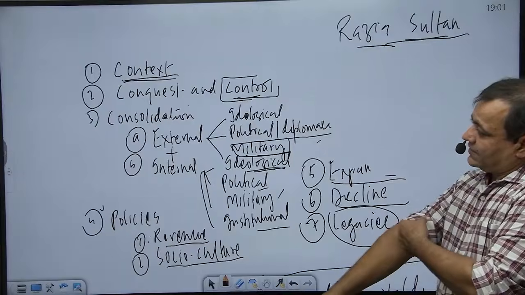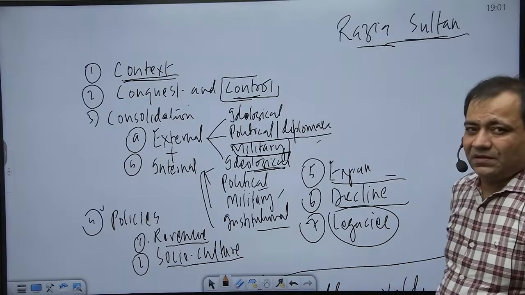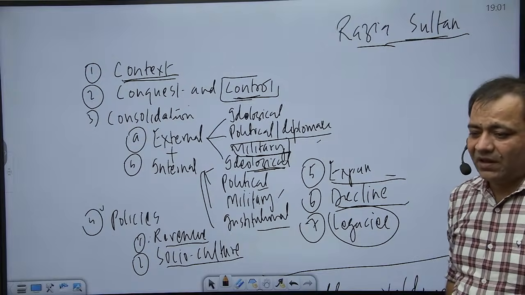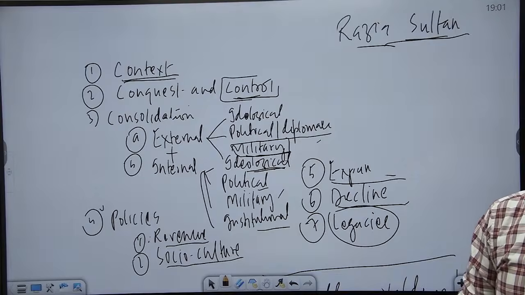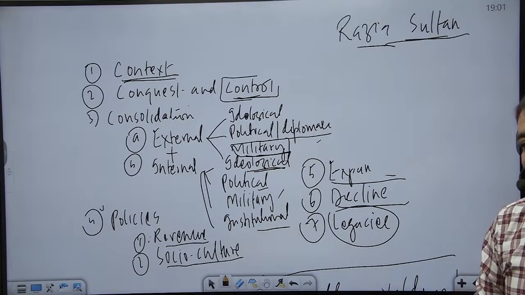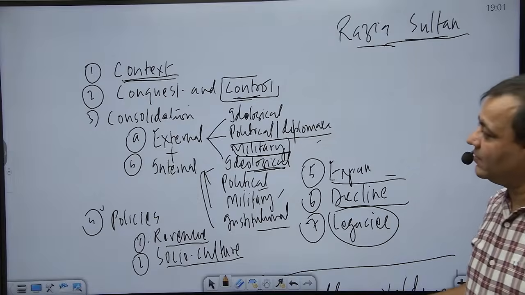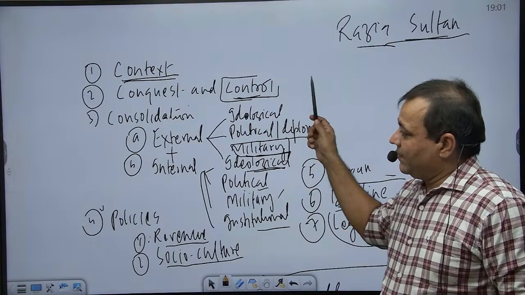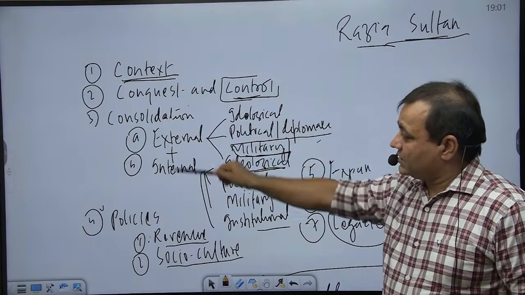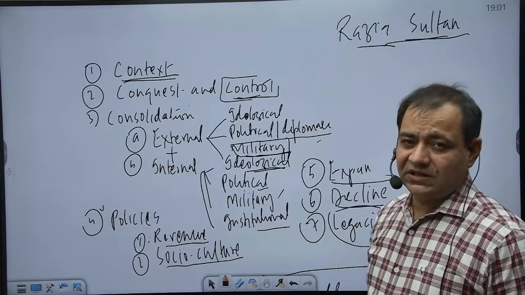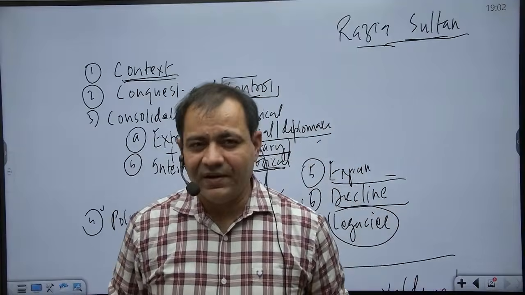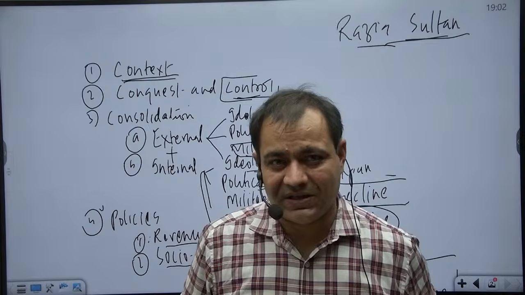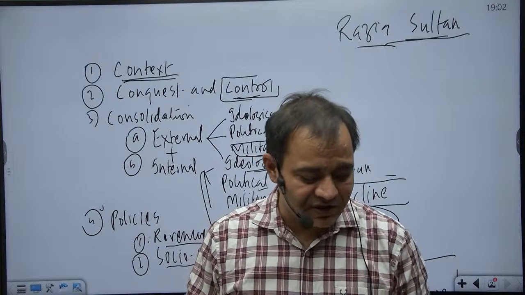Now, if we take note of Razia and her role in conquest, naturally, the early conquest had already been made, and before consolidating the position of the Delhi Sultanate in the north, future conquests were not to be made till the rise of Alauddin Khalji to power. So there is a long gap, so we cannot talk about conquest and control. But when we take note of consolidation, here consolidation of the Sultanate also meant consolidation of the position of the Sultan on the throne. It was really very difficult to distinguish between Sultan and the Sultanate. If the position of the Sultan is strong, then the Sultanate is strong, and vice versa.